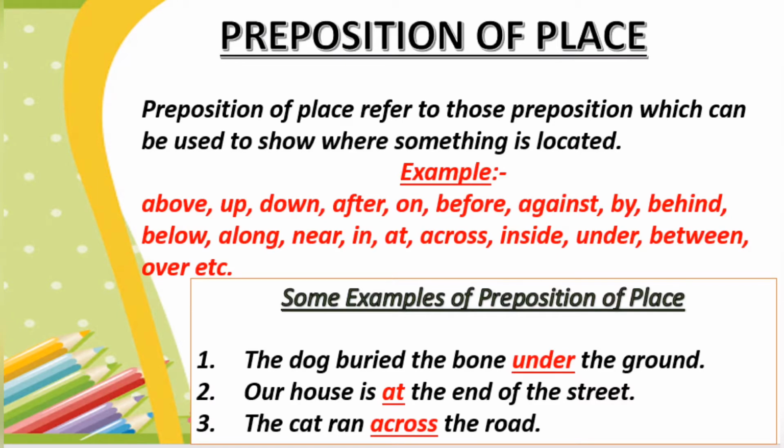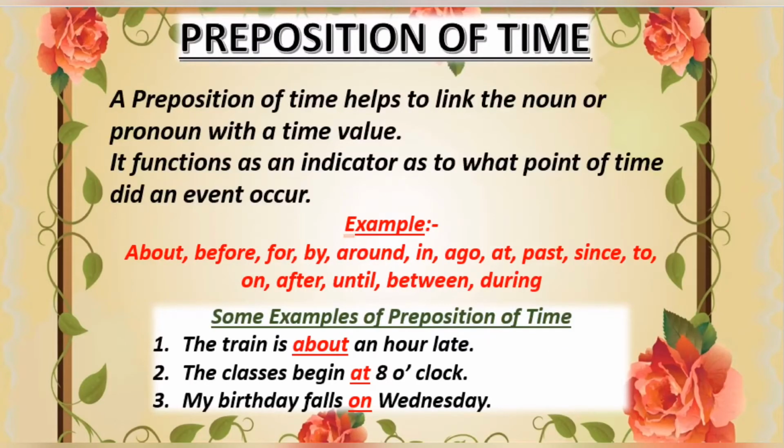Now the next type of preposition is preposition of time. It tells at what time an event occurred. A preposition of time helps to link the noun or pronoun with the time value. इसका मतलब ये है कि preposition of time बताता है कि event कब हुआ या कब होगा. Some prepositions of time are about, before, for, by, around, in, ago, at, past, since, to, on, after, until, between, during. Now look at some examples of prepositions of time.